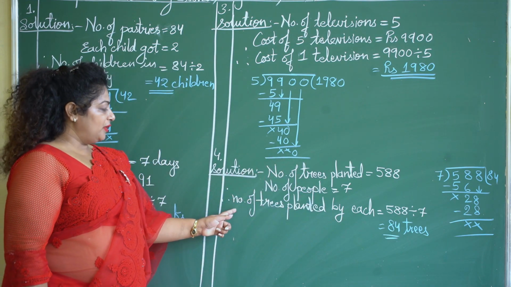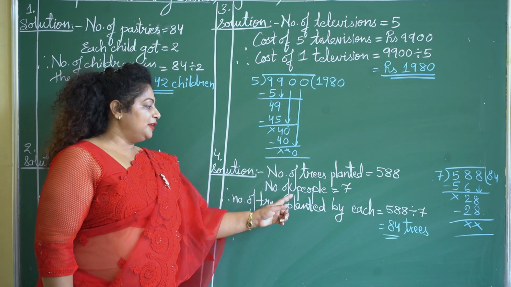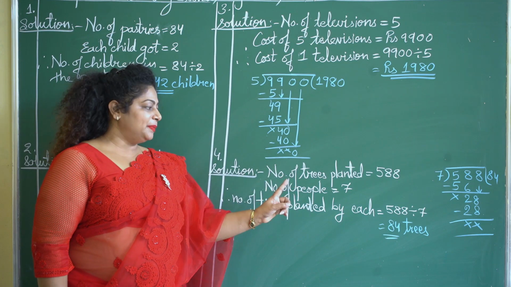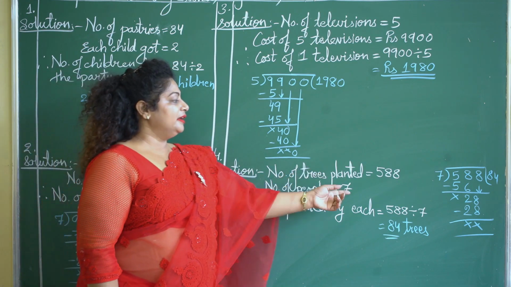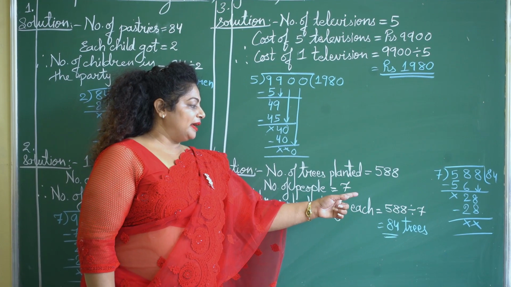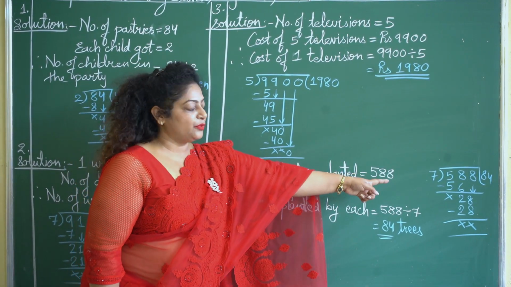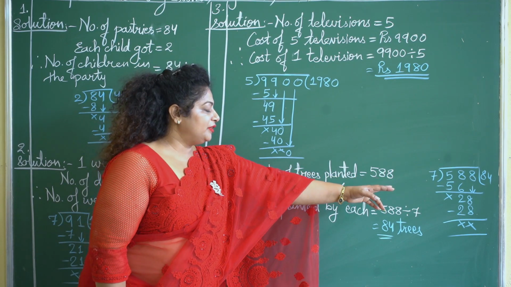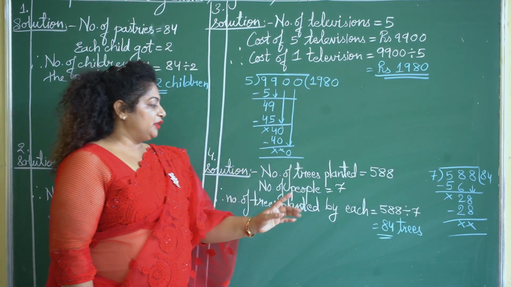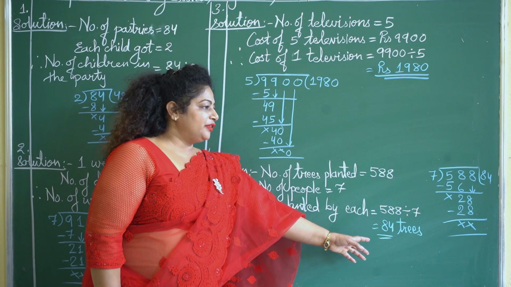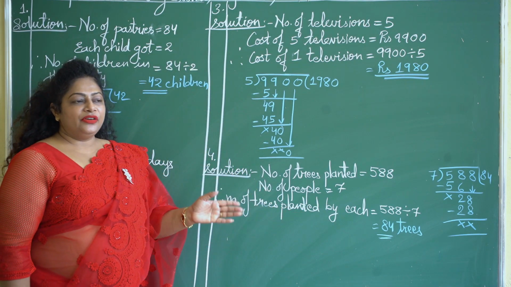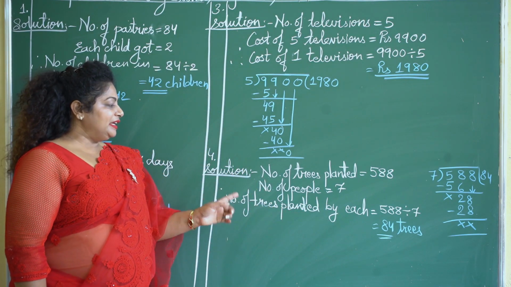Now, in order to find the number of trees planted by each person, we have to divide 588 by 7. After dividing in the same process, I have shown you the process over there, we got the answer 84 trees. That means 84 trees were planted by each person.